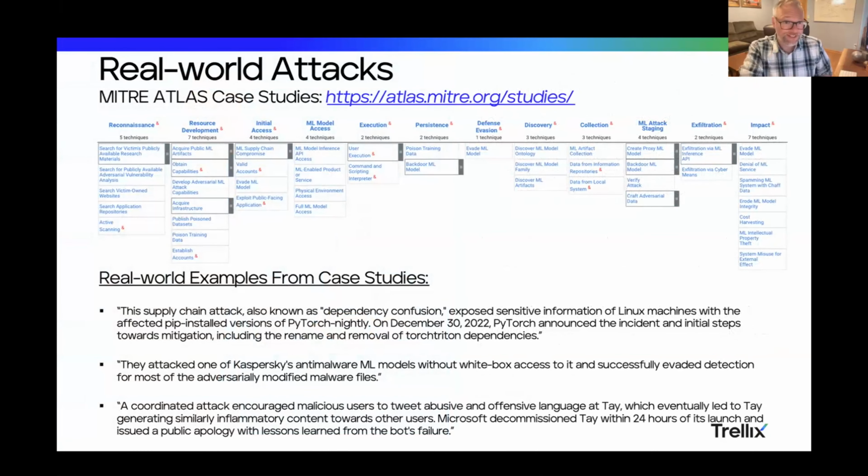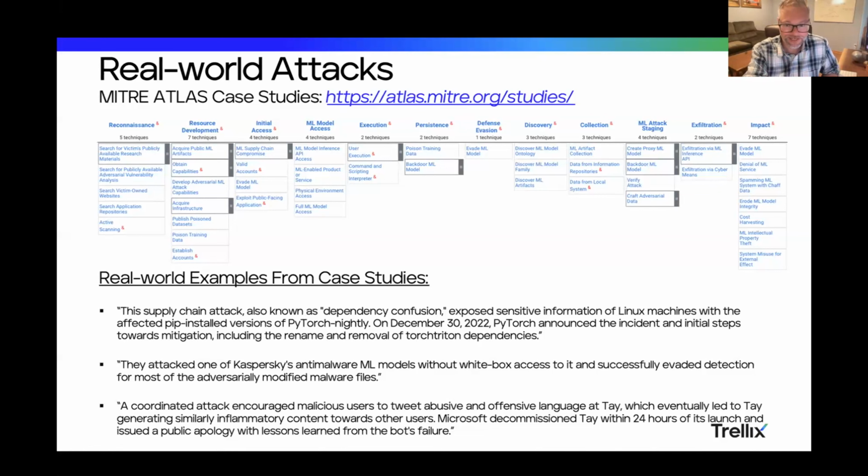All right, almost at the end here, I want to talk about some real world attacks. So I've talked about OWASP so far. That was the OWASP top 10 for LLMs. This is the MITRE Atlas attack chain for all the different areas that you can attack LLMs with. And you can see the case studies there at that link along with the MITRE Atlas framework itself. And I just wanted to highlight 3 here that we've kind of talked about now that you've seen what the risks are. These things actually happened, and you can read more of them there at the case studies.